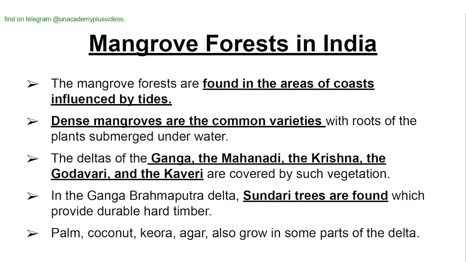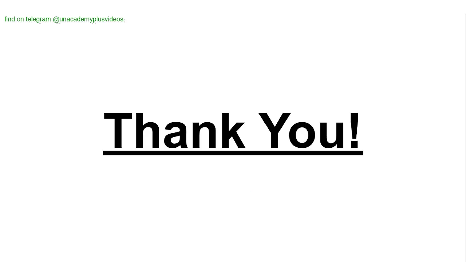Mangrove forests in India. The mangrove forests are found in the areas of coasts influenced by tides. Dense mangroves are the common varieties with roots of plants submerged under water. The deltas of the Ganga, the Mahanadi, the Krishna, the Godavari and the Kaveri are covered by such vegetation. In the Ganga Brahmaputra delta, Sundari trees are found. That's why the name Sundarbans, which provide durable hard timber. Palm, coconut, keora, agar, also grow in some parts of the delta.